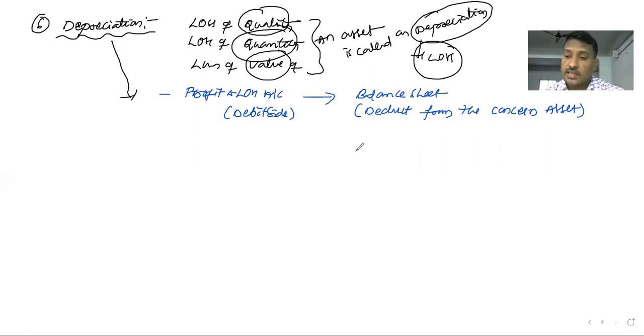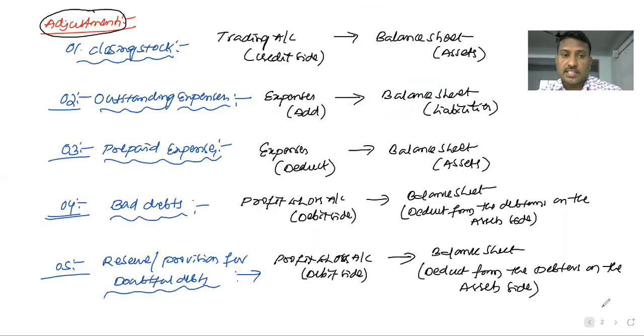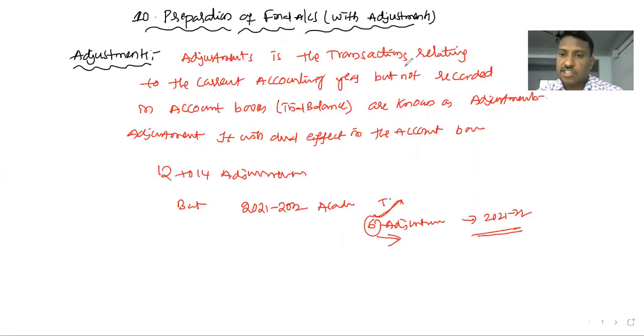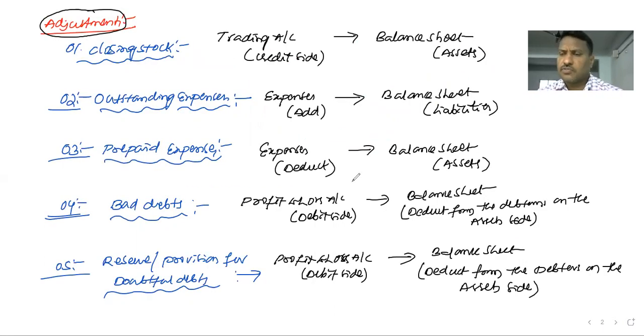What are adjustments? Adjustments are transactions relating to the current accounting year but not recorded in the account books. Adjustments have a dual effect, meaning they are recorded twice in the final accounts. Actually, we have nearly 14 adjustments, but as per the pandemic syllabus, the adjustments are reduced from 14 to 6 now.